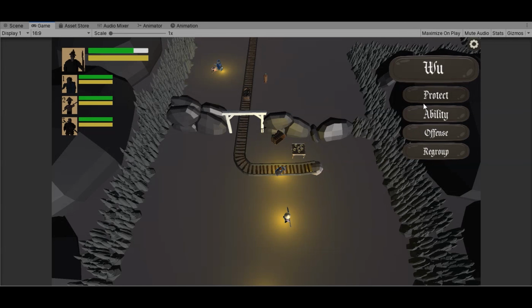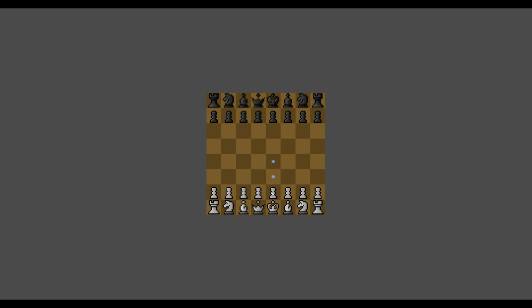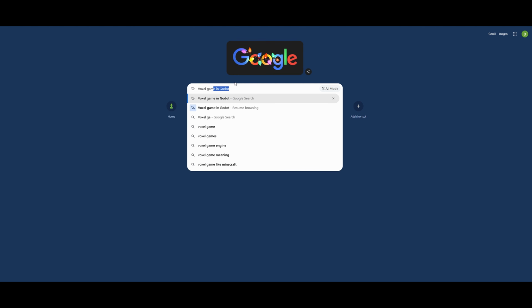I did decide against using Unity however, as I have been checking out Godot for some very small projects in 2D. And I also heard that it had become much more capable for 3D games. But I was not sure if Godot could even handle a voxel game, as most of these big voxel games all use custom engines. So I went to Google and looked for voxel game in Godot.